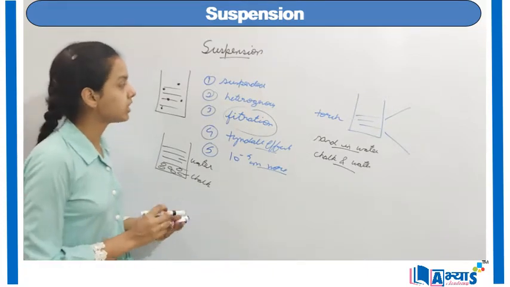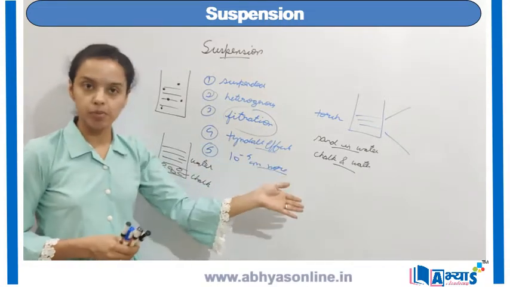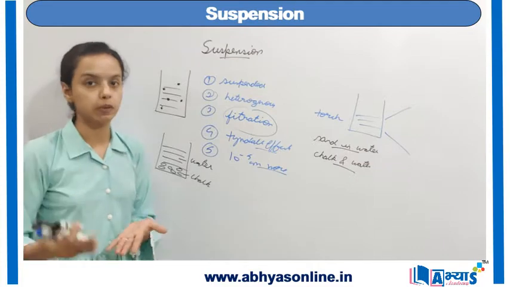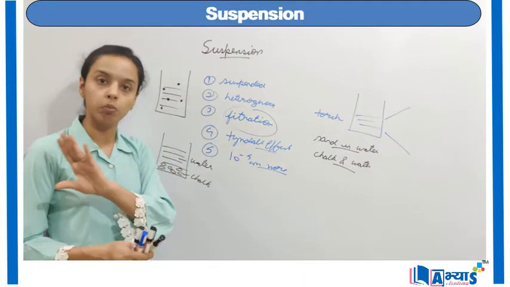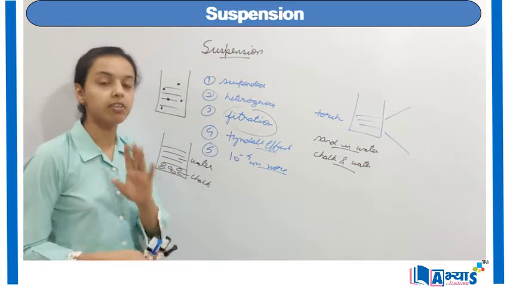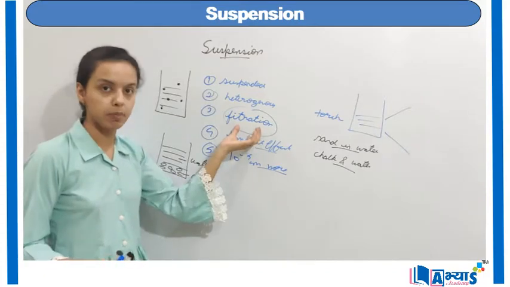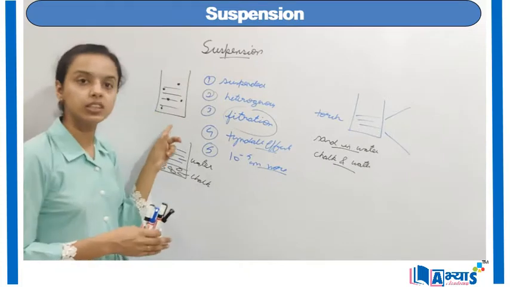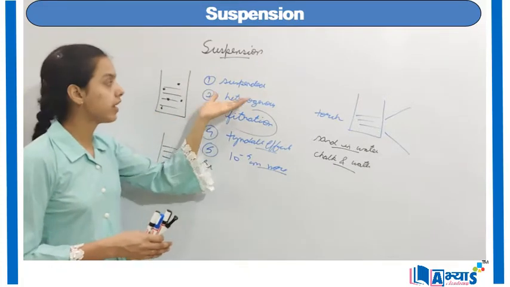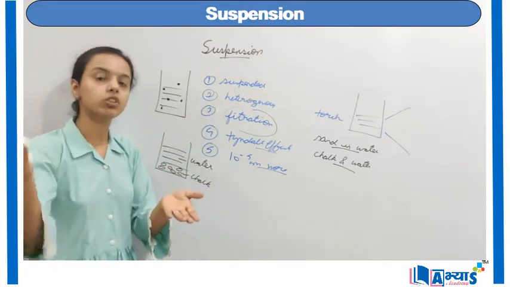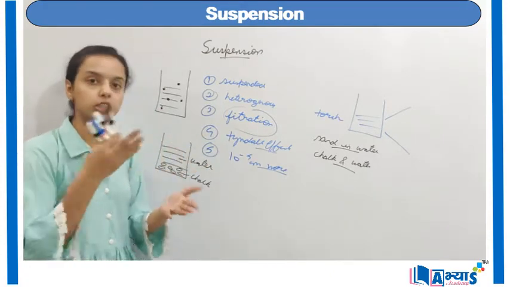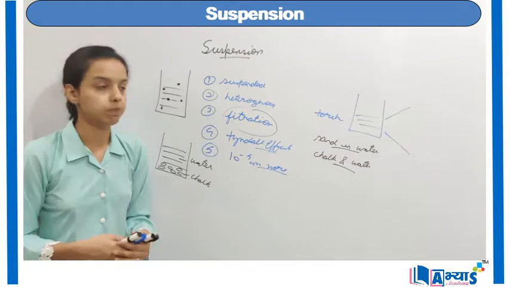So as we have discussed the important properties and examples of suspension, you can clearly see the difference between true solutions and suspensions. True solutions are homogeneous, that means they will completely pass through the filter paper. But in the case of suspensions, because they remain suspended in the solvent, they are heterogeneous, and when you pass them through the filter paper, the residue will be left. That is the difference between suspensions and true solutions.